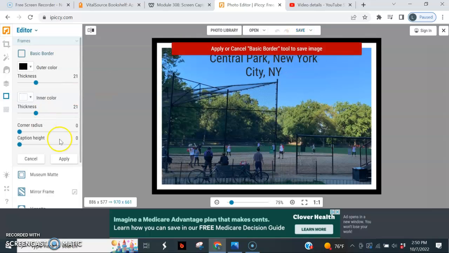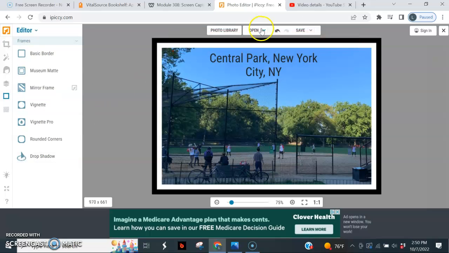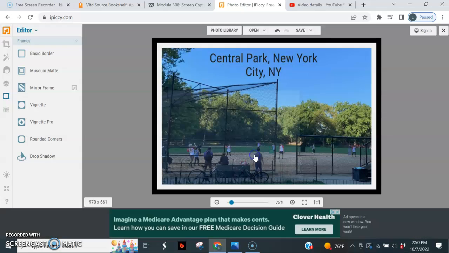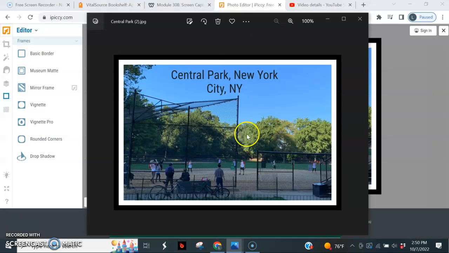Oh, excuse me. We're going to hit apply first, and then we're going to save the photo. File name is Central Park. I want to save it as a JPEG. The quality is great, and we're going to save it to my computer. And that provides us with a finished product.